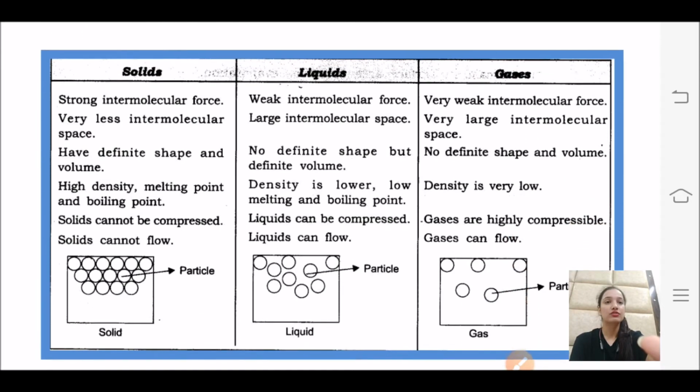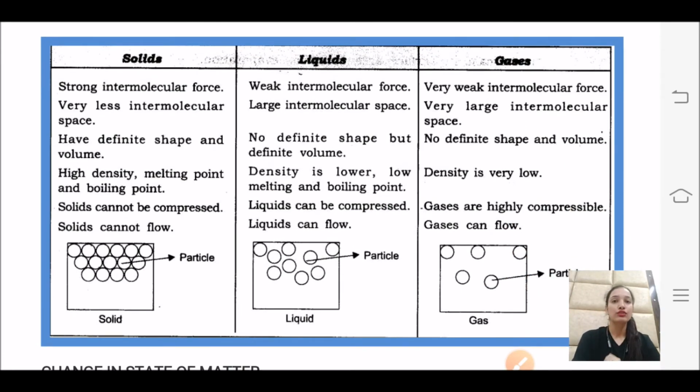Here is the very interesting table in front of you all. So student, the first one is solid, second one is liquid and third state is gases. So let us study all points one by one. Okay, so students, see, the first point is solid have strong intermolecular force. I have already told you that in solid the particle have very strong intermolecular force of attraction. On the other hand, liquid have weak intermolecular forces and gases have very weak intermolecular force of attraction. Therefore particles are very far away, right? So the next point is in solid very less intermolecular space.